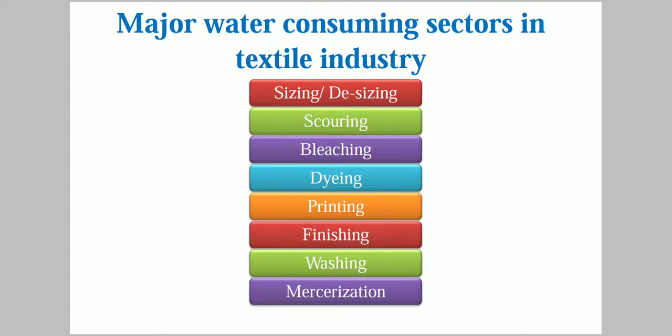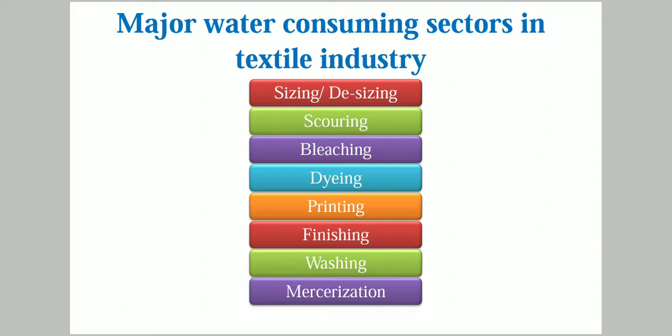Sizing, we have already seen, is where in order to strengthen the fibers, we add some agents such as starch to increase their strength, so that on making the yarn, the fibers may not break. And desizing is the removal of the sizing materials. So it requires water for washing, hence it's a major consumer.